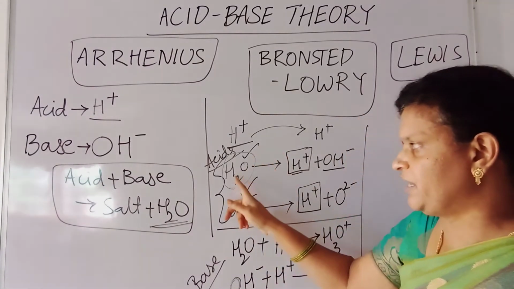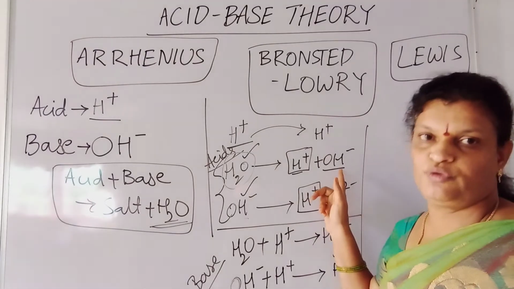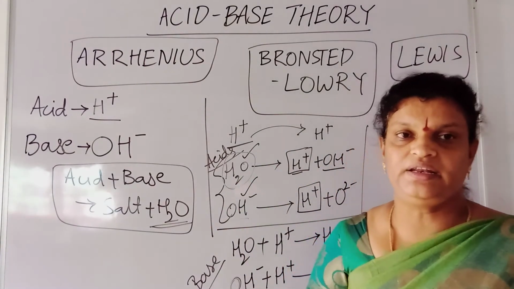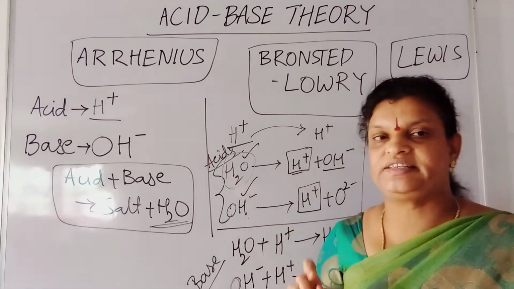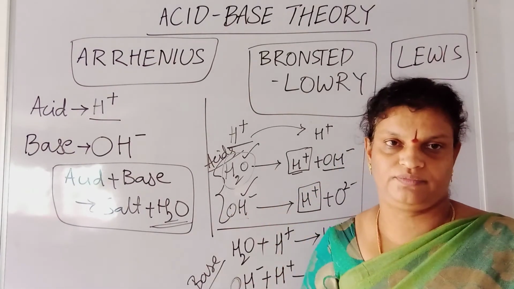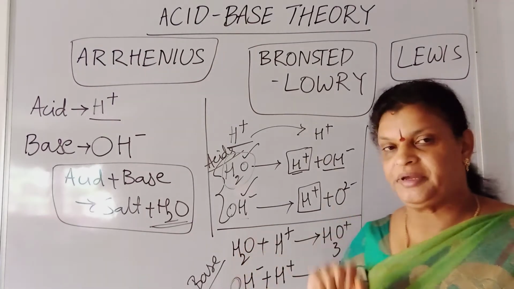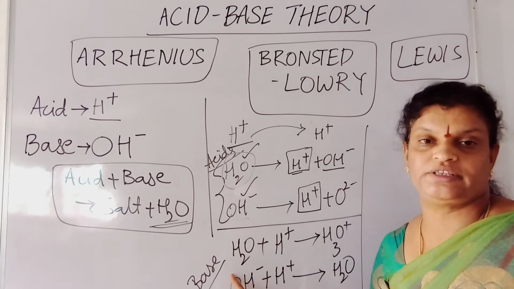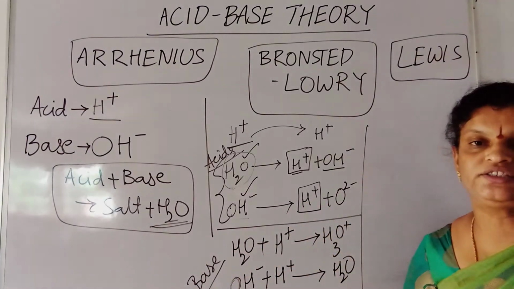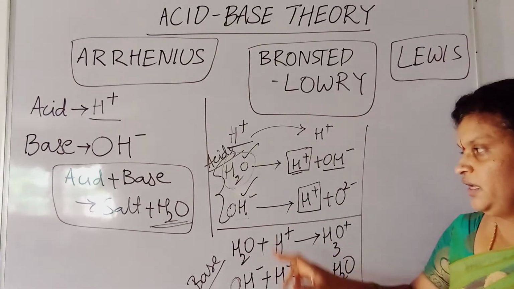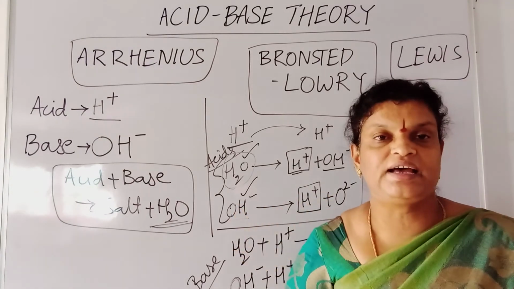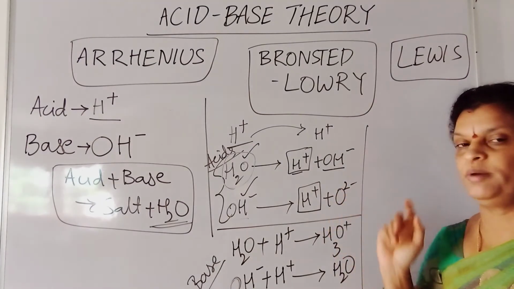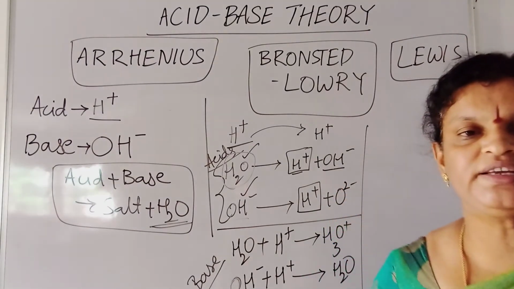What is the conjugate base for this OH minus? H2O, if it is considered as acid, then we can say that OH minus is the conjugate base for water. If I consider water as a base, then the conjugate acid becomes, by adding H plus, H3O plus, right? If I take OH minus as an acid, then what is its conjugate base? O2 minus.